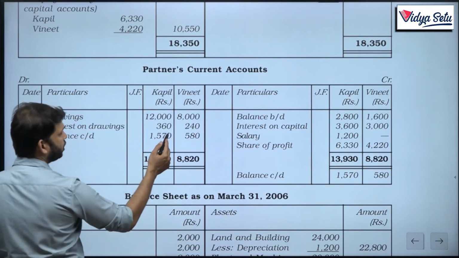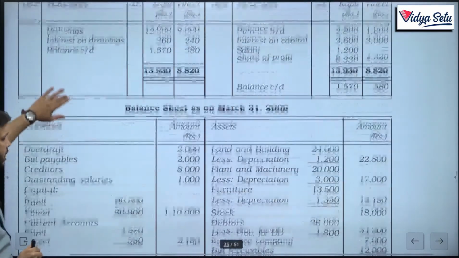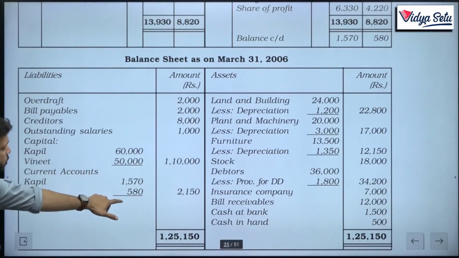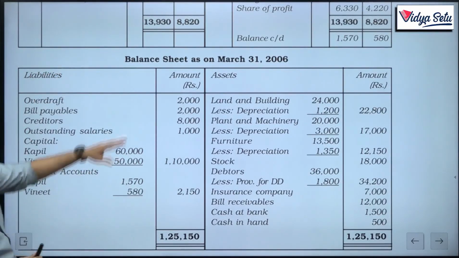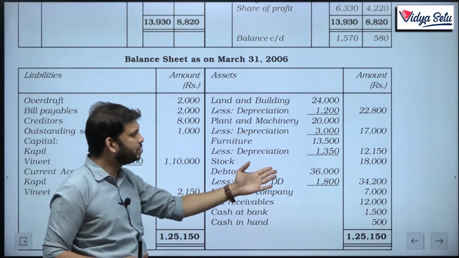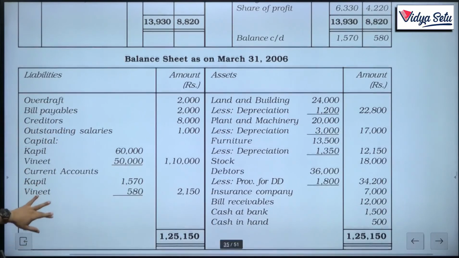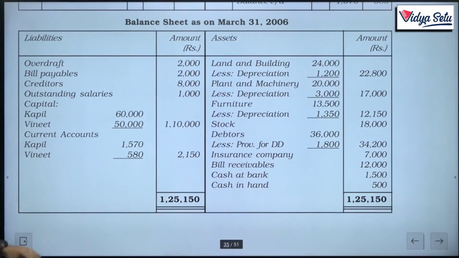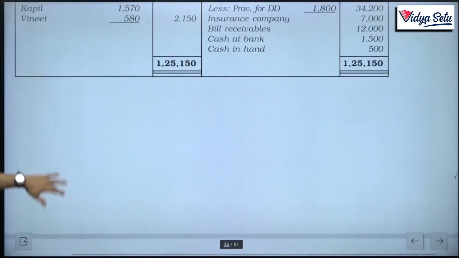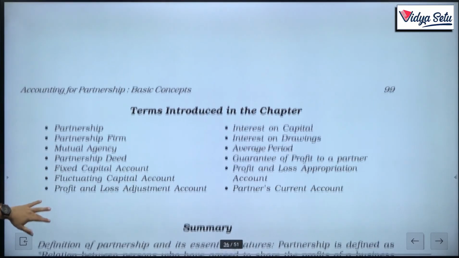We got the final current account balance of 1570 and 580, and the same current account balance will be written in the balance sheet, because it is a credit balance, it is written on the liability side. Had it been a debit balance, we would have written it on the asset side, and that is how our balance sheet is tallied. With this, guys, the chapter basically is over here.